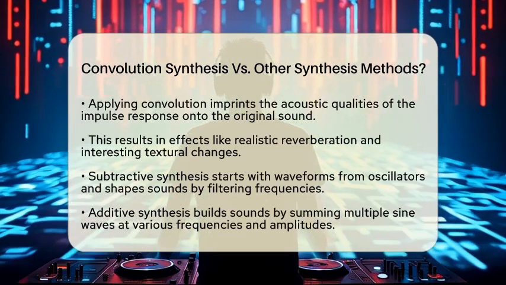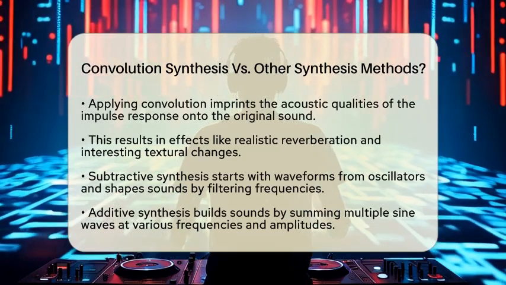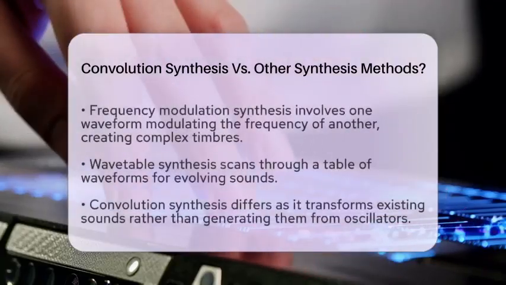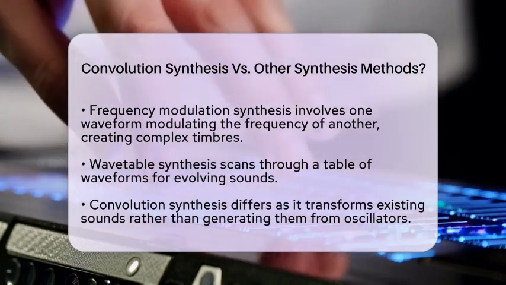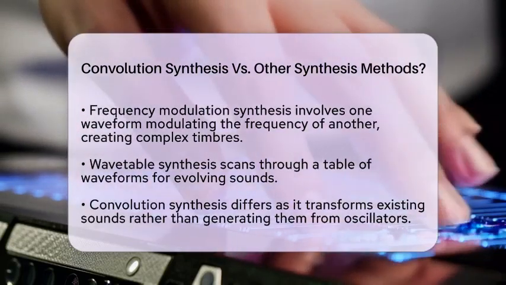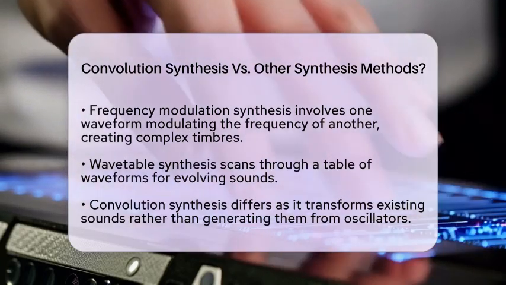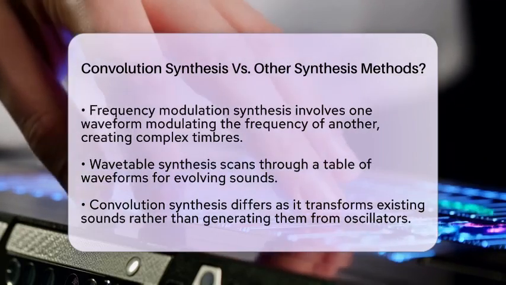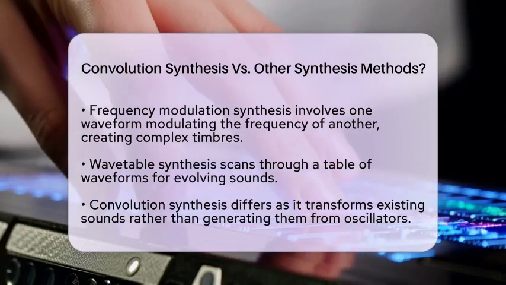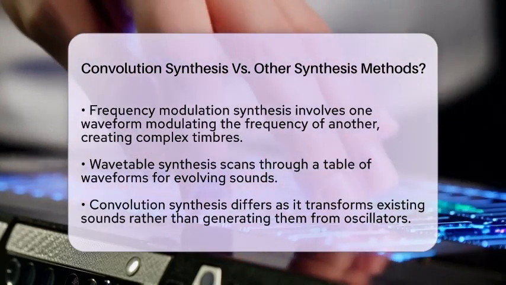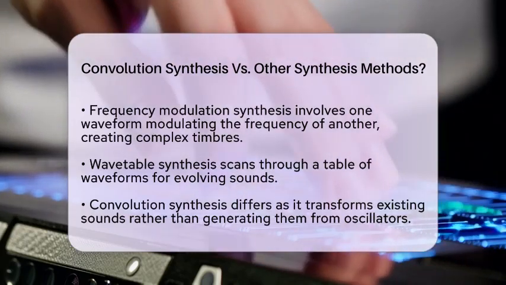Frequency modulation synthesis uses one waveform to modulate the frequency of another waveform. This creates complex timbres through modulation. Wavetable synthesis scans through a table of waveforms to produce evolving sounds. Unlike these methods, convolution synthesis does not generate sound from oscillators or waveforms. Instead, it transforms existing sounds by applying the characteristics of another sound or space. This makes it perfect for creating realistic reverbs and spatial effects, as well as for experimental sound design.